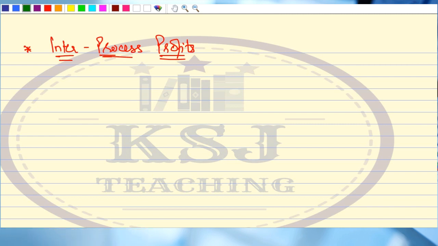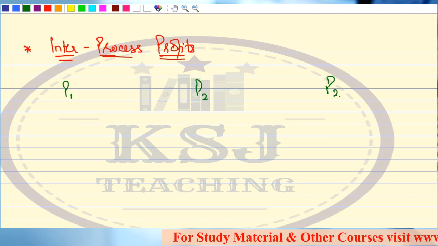What is inter-process profit? Say this is process number 1, this is process number 2, and this is process number 3.